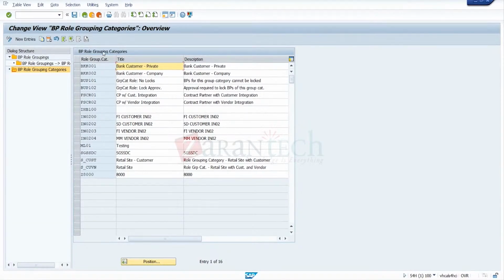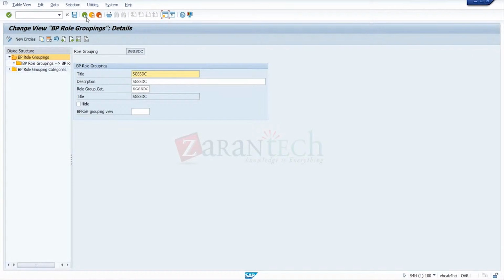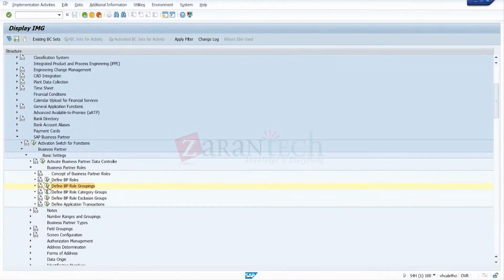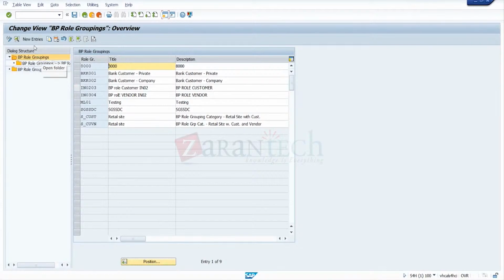So you make a group, and in the group you can maintain your own BP roles. Can we add this BP role that you created just now? Yeah. Okay. So what you can do further is go here to BP groupings and click on new entries.